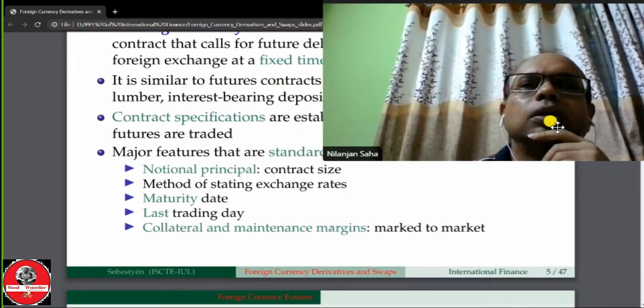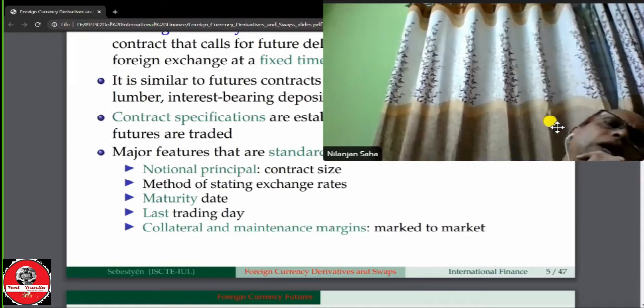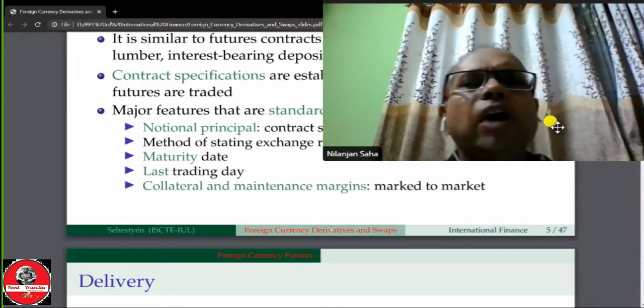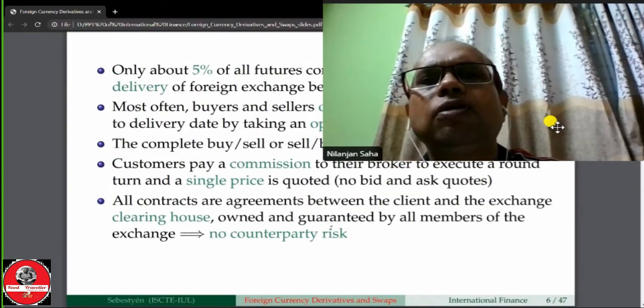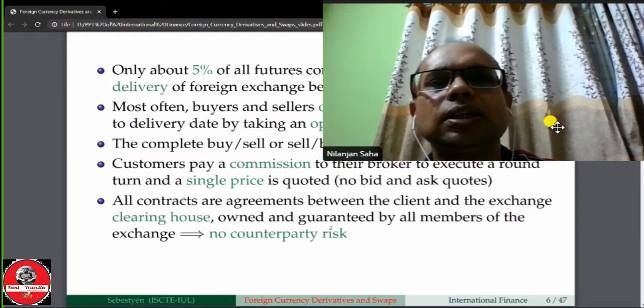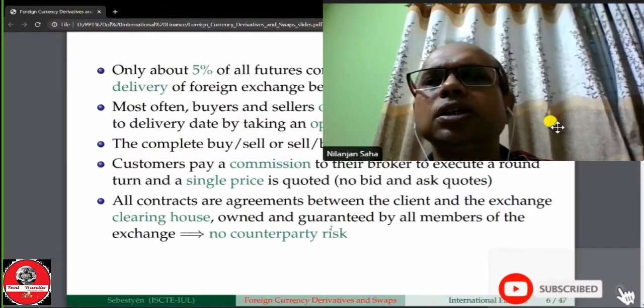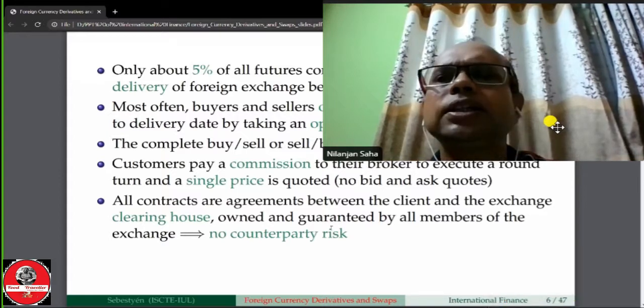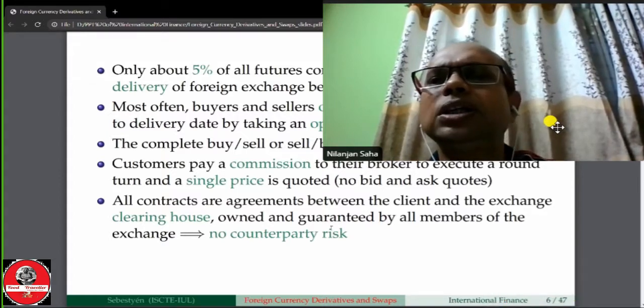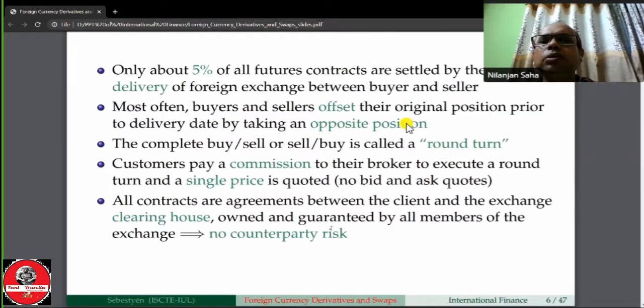Now the other one, the settlement. How will it be settled? Only about 5% of all future contracts are settled by physical delivery of foreign exchange between the buyer and seller. Why are we saying only 5% of future contracts are settled this way? Because most buyers and sellers offset their original position prior to the delivery date by taking an opposite position.